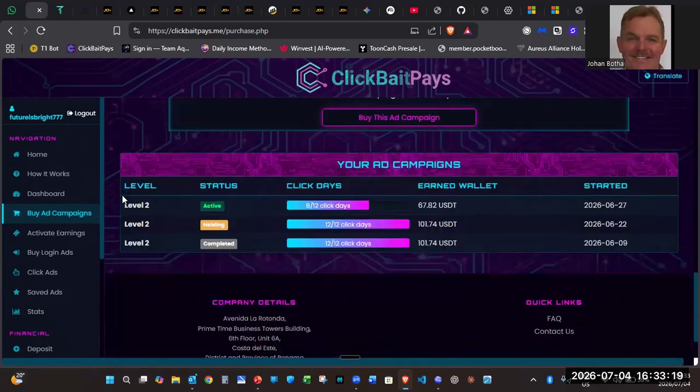Here you can see a progress bar of my 3 campaigns already. The first one is completed, 12 out of 12 days, and I received $101 after the 19 days. That started on the 9th of June. The second one started on the 22nd of June, which was purchased with the funds released from the first campaign. And the third one was purchased on the 27th of June.